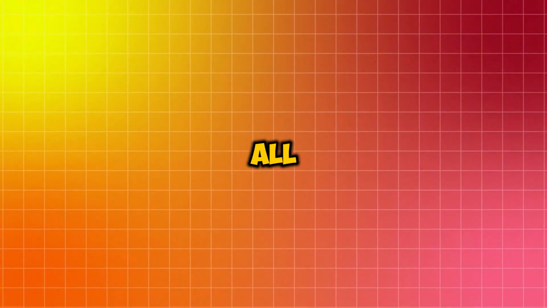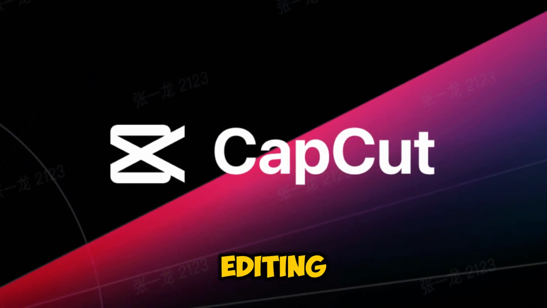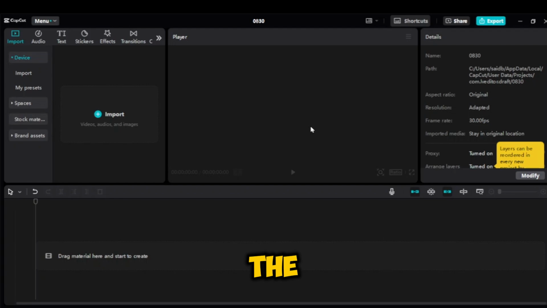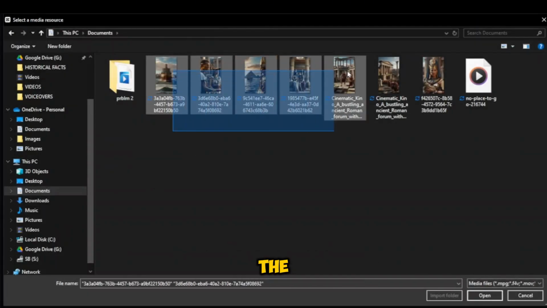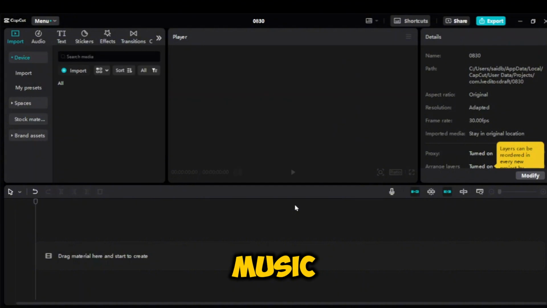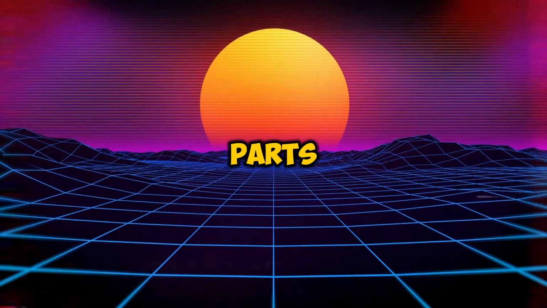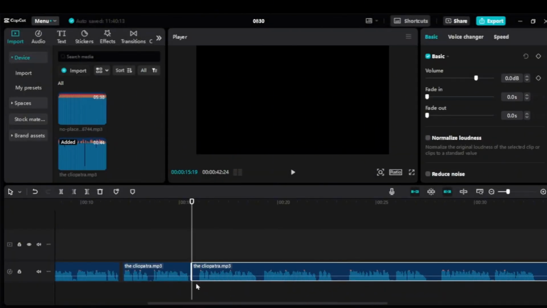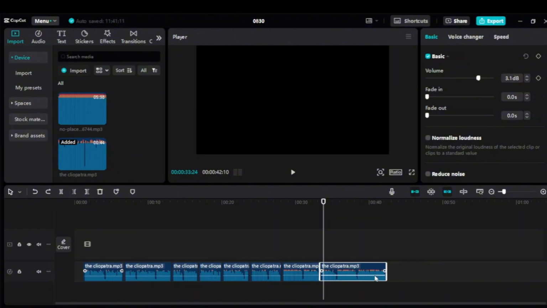Now that we have all the elements we need, it's time to bring them all together into a final video using CapCut, which is one of the best free video editing tools. We're going to edit the video and enhance it as much as possible. So start by importing the images and the background music. First, drag the voiceover into the timeline. As a tip for you guys, do not keep any empty parts in the voiceover so that the audio sounds smooth and polished. So use the cut tool and remove any empty space.